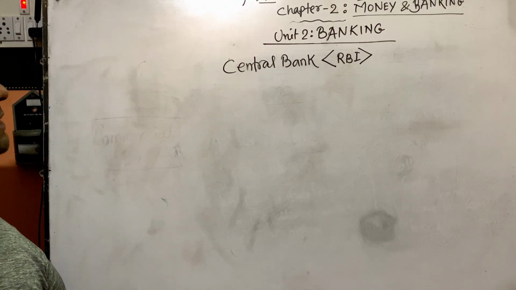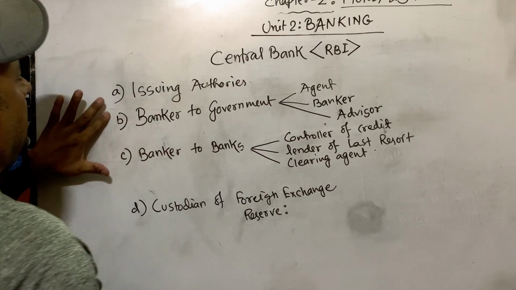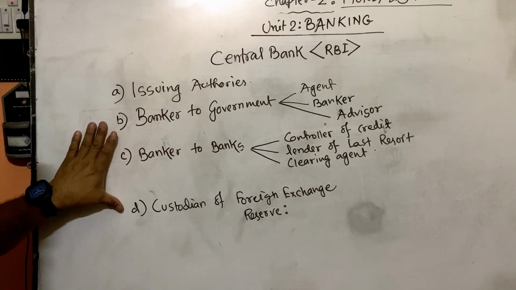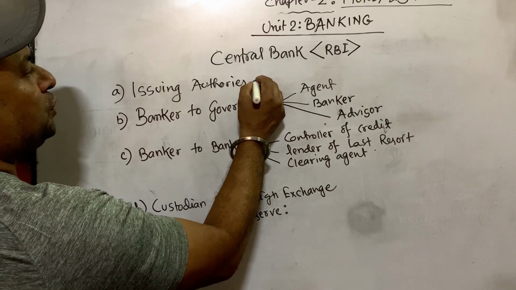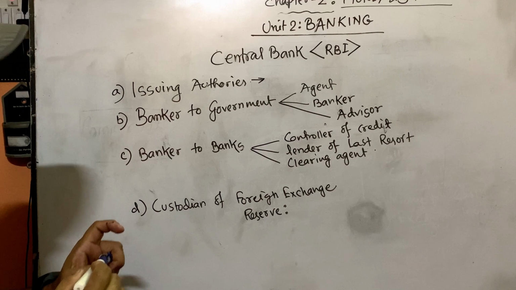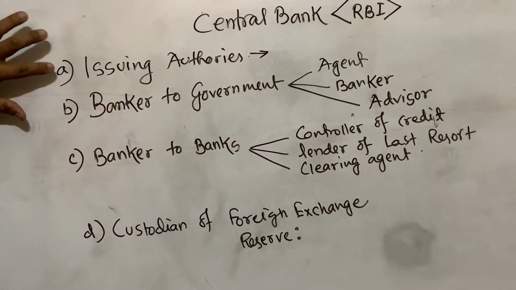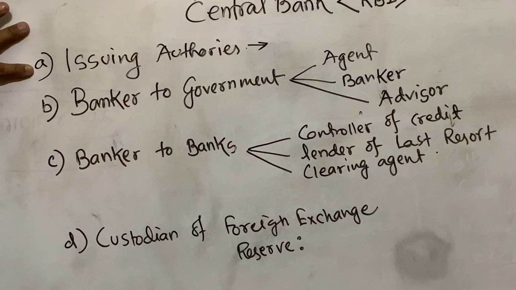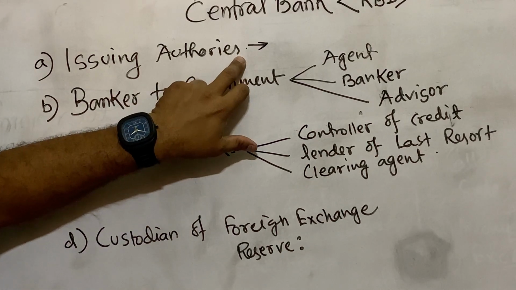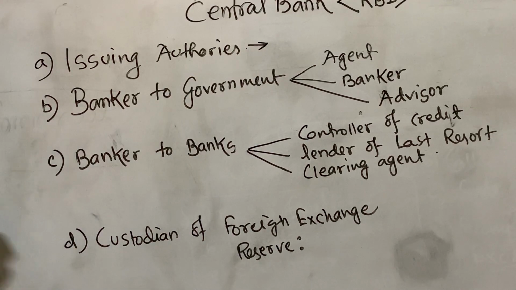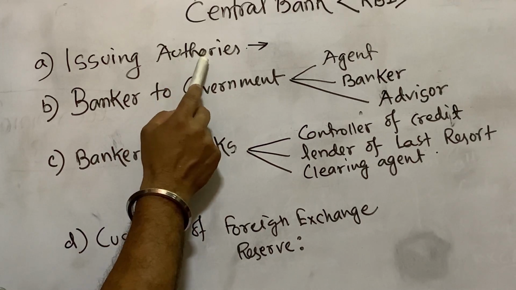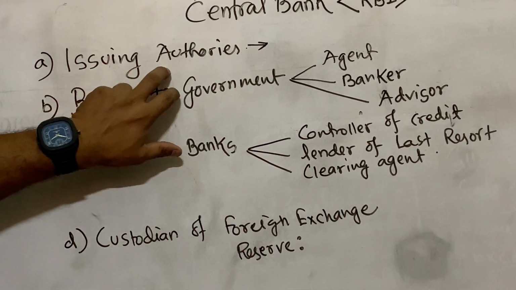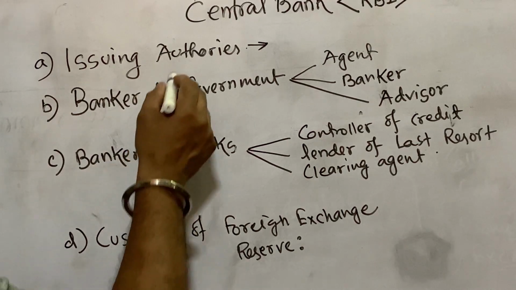Now, functions of the central bank. There are four main functions of the central bank. First one is issuing authority. Issuing authority means issue of currency notes. The central bank has the power to issue currency notes in the country. Remember, only currency notes, except all the coins and the 1 rupee note. All the coins and the 1 rupee note are issued by the Finance Ministry of India, so these are not published by the Reserve Bank. The Reserve Bank publishes all the currency notes from rupees 2 to rupees 2000. And this right has been given to the central bank.